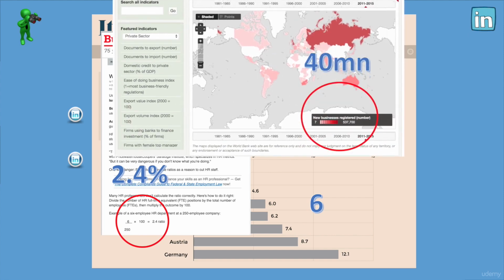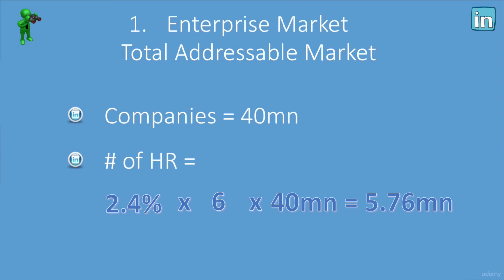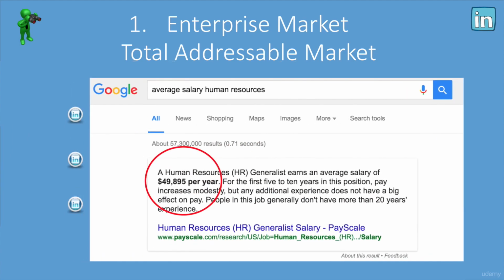All right, so if we take 40 million companies being created every year, and we multiply those 40 million companies by 6 people, and then 2.4% of those are HR executives, then that's 5.76 million HR executives. Now, it looks like the average human resources employee makes about 50 grand per year.